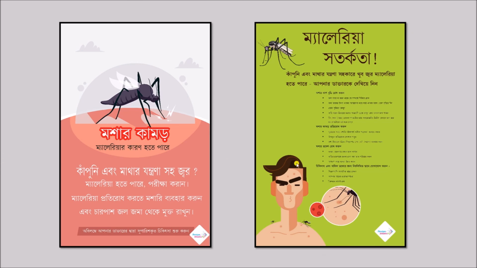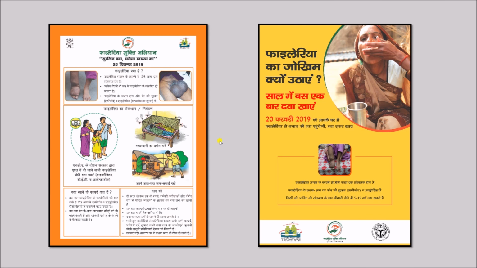Some other IEC material. So this is for malaria. So all these precautions and also these statutory warnings. This is for filaria. We can see this is an image of elephantiasis of the leg. This is hydrocele. People are being advised to sleep under the mosquito net, to keep the environment clean, and also to take the drugs for mass drug administration, which is DEC given along with albendazole. So people should take the drugs, etc. So this is about health education. People must know the importance of mosquito-borne diseases, how they can prevent them, etc.